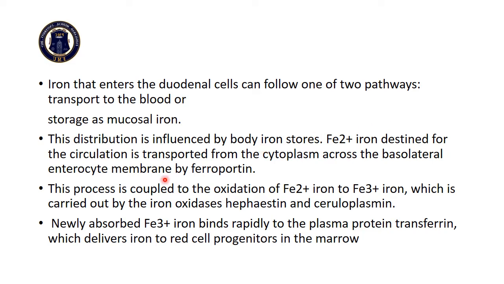Ferrous iron destined for the circulation is transported from the cytoplasm across the basolateral enterocyte membrane by ferroportin. This process is coupled to the oxidation of ferrous iron to the ferric iron, which is carried out by the iron oxidases hephaestin and ceruloplasmin. Newly absorbed ferric iron binds rapidly to the plasma protein transferrin, which delivers iron to the red cell progenitors in the bone marrow.